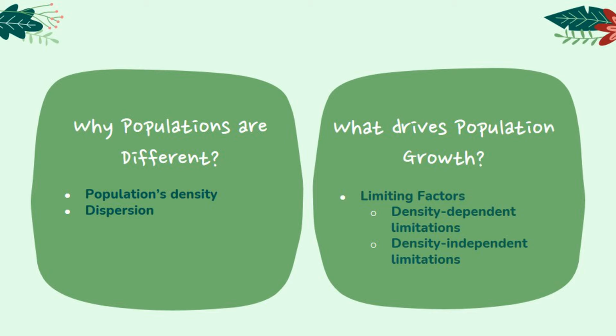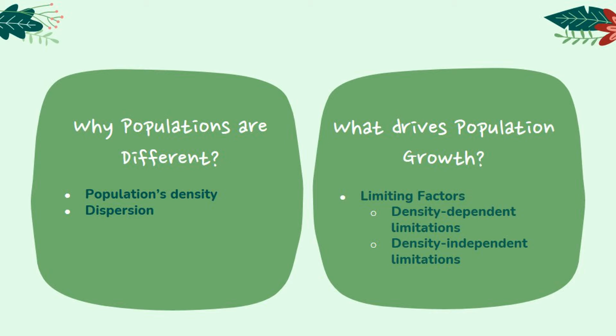In order to understand why populations are different from time to time and place to place, a population ecologist needs to know a few things about a population, like its density. A population's density changes due to a number of factors, all of which are pretty intuitive. It increases when new individuals are either born or immigrate, that is, move in, and it decreases because of deaths or emigration, or individuals moving out.